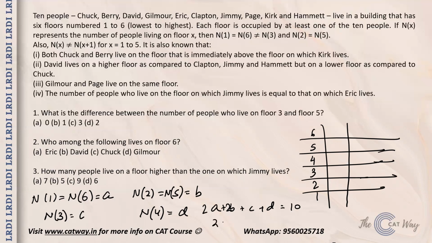So a plus b plus c plus d is equal to 10. This has been given. Now also it is known that nx is not equal to nx plus 1. Like the people on 2 consecutive floors, the number of people living on 2 consecutive floors is never equal. That means the values of c and d are also different.